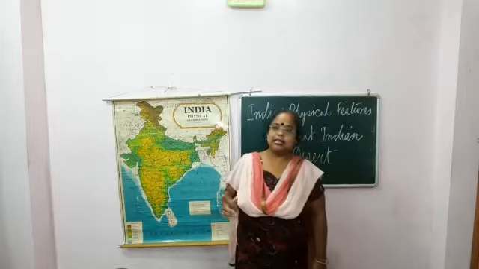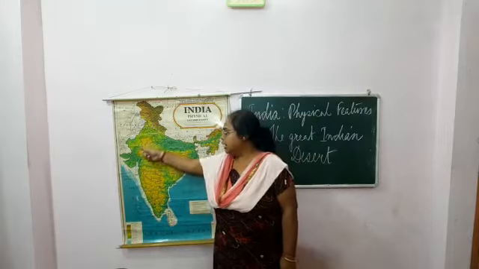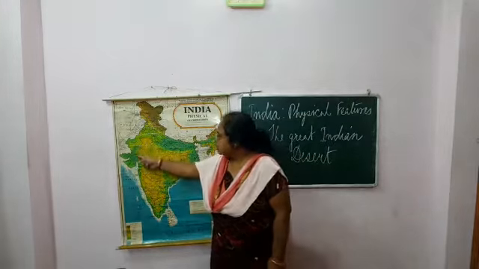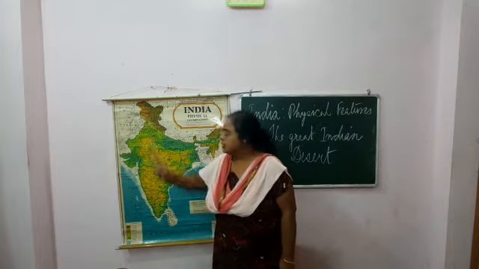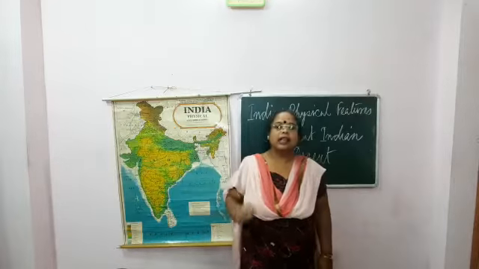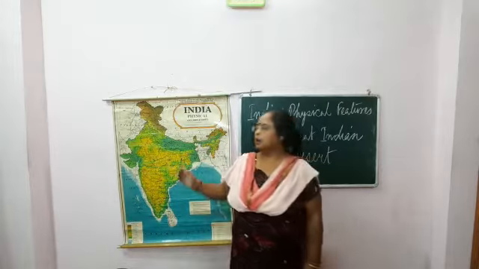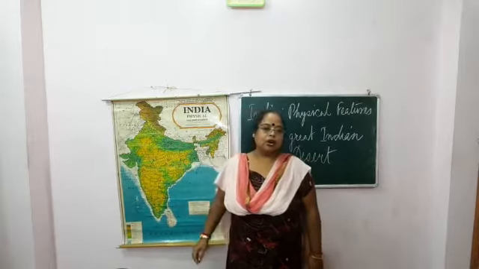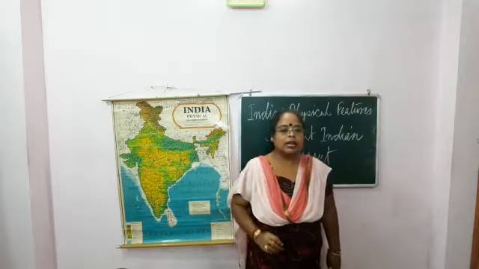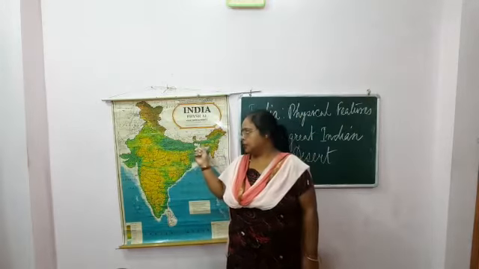Everybody knows, that is only in Rajasthan. In that Rajasthan area, the desert name is Thar Desert. It lies to the western side of the Great Northern Plains. This is the Northern Plains.